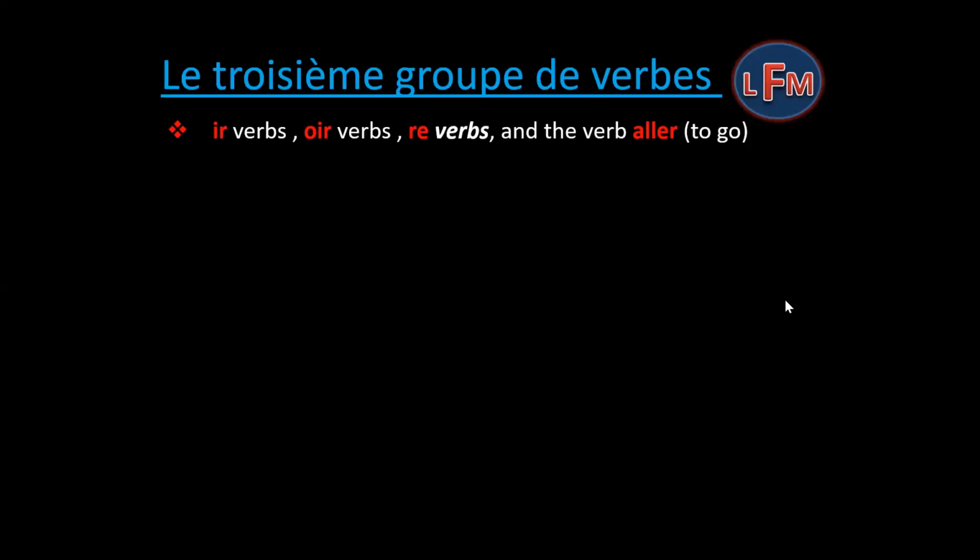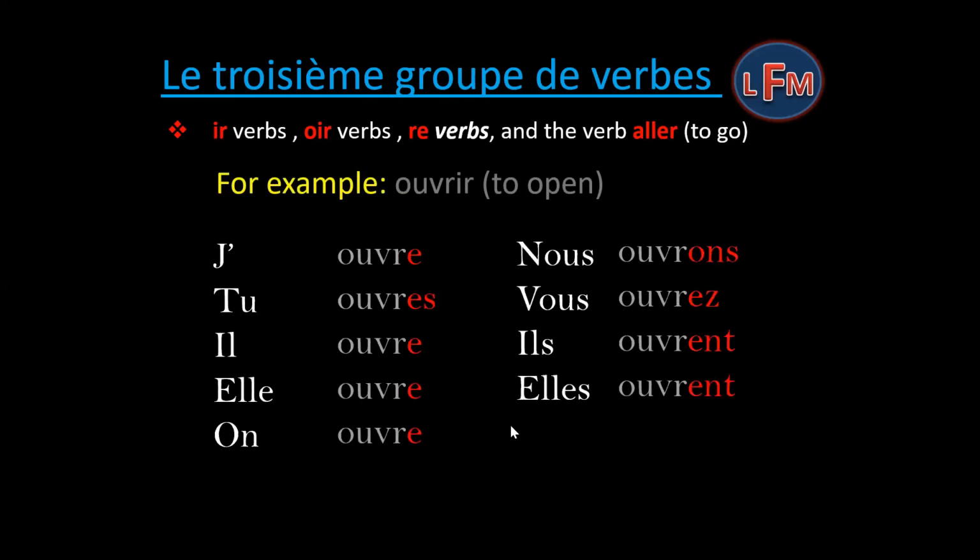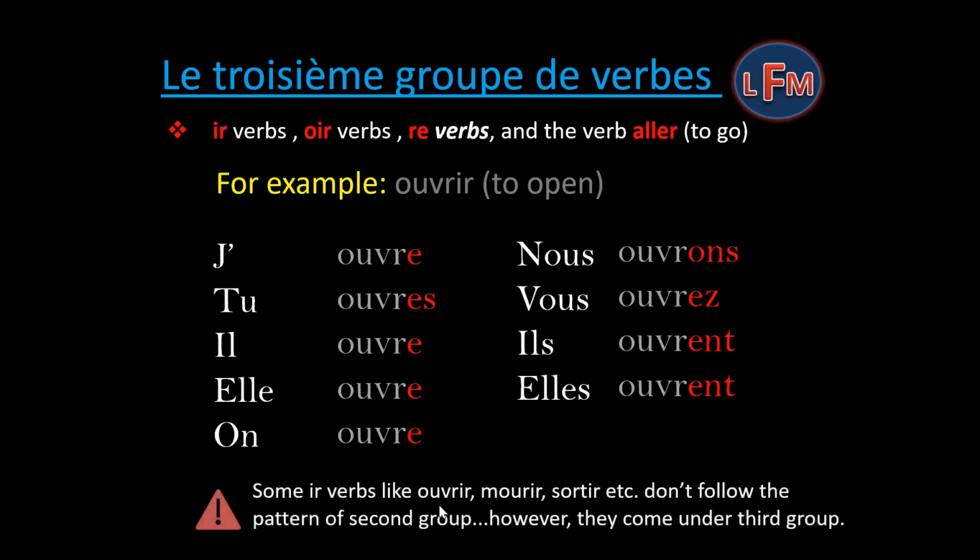Now I will give you an example of an IR ending verb which is not a regular verb, ouvrir, which means to open. It has different endings from regular IR verbs. J'ouvre, tu ouvres, il ouvre, elle ouvre, on ouvre, nous ouvrons, vous ouvrez, ils ouvrent, elles ouvrent. Some IR verbs like ouvrir, mourir, sortir, etc. don't follow the pattern of the second group. However, they come under the third group.